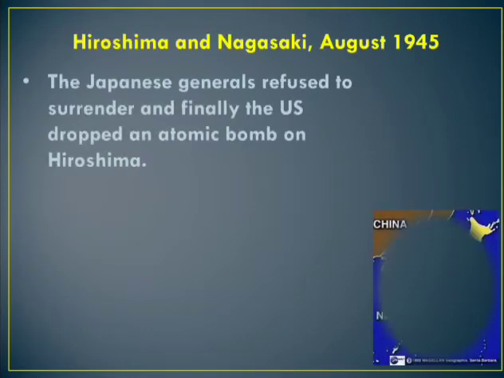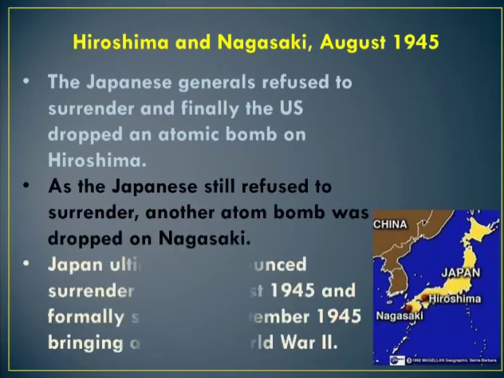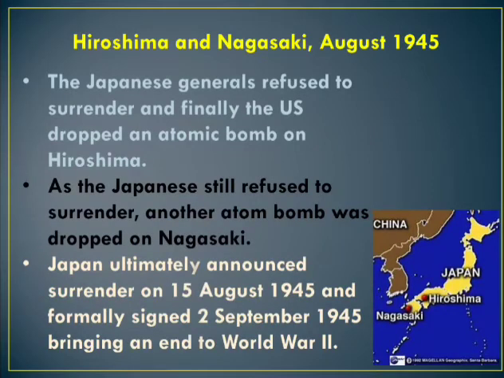Hiroshima and Nagasaki, August 1945. As a top secret project using scientific advances, the US developed an atomic bomb immensely more powerful than conventional explosives. The Japanese general refused to surrender the territories. So America finally dropped an atomic bomb on Hiroshima, as the Japanese still refused to surrender. So another atom bomb was dropped on Nagasaki.